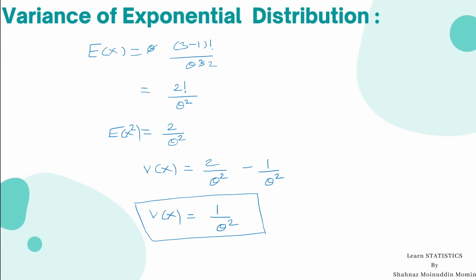In the previous lecture, we have already learned continuous uniform distribution and all the terms in continuous uniform distribution. If a student wants to learn that topic, then click on the I button at the top right corner of the screen, and the link of that playlist is also given in the description box. In the upcoming lecture, we will learn the next terms of exponential distribution.